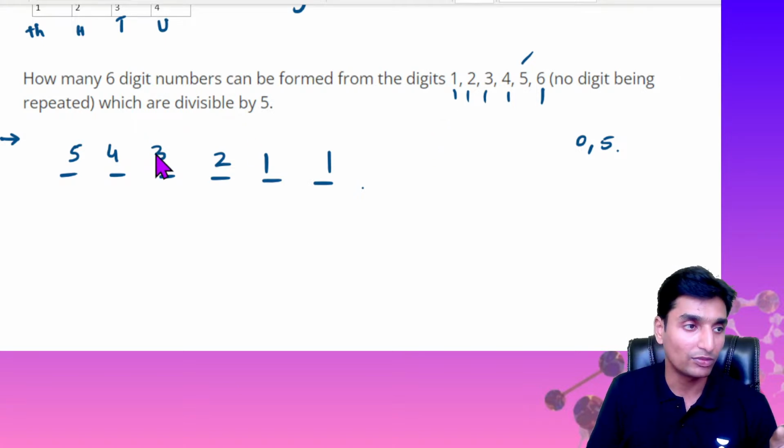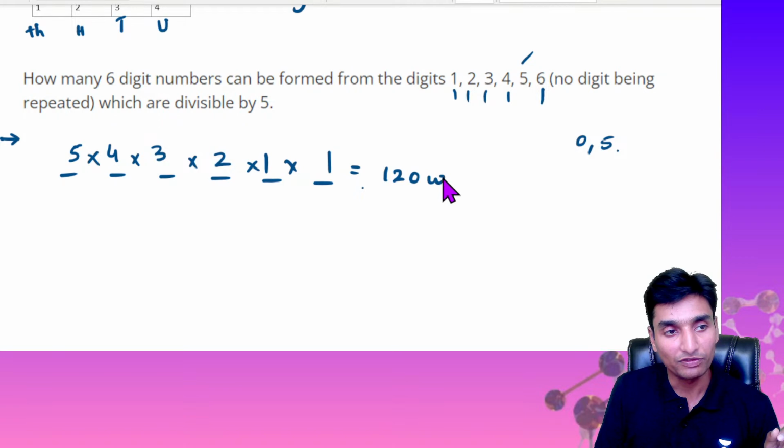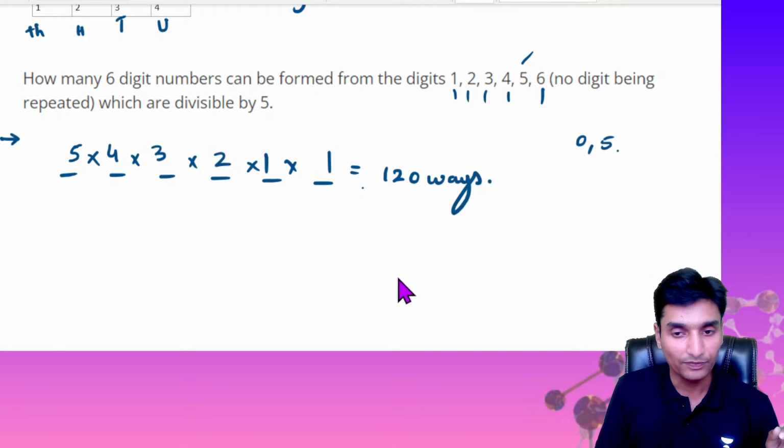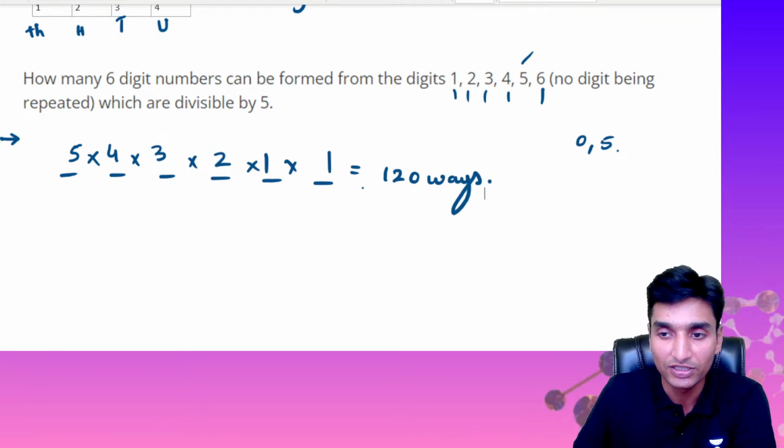ಸೊ ದೀಸ್ 5 ನಂಬರ್ಸ್ ಕ್ಯಾನ್ ಬಿ ಪ್ಲೇಸ್ಡ್ ಅಪ್ ಹಿಯರ್ ಇನ್ ದೀಸ್ ಮೆನಿ ways, 5 into 4 into 3 into 2 into 1, and that is nothing but 120 ways guys. Okay, that is nothing but 120 different ways.